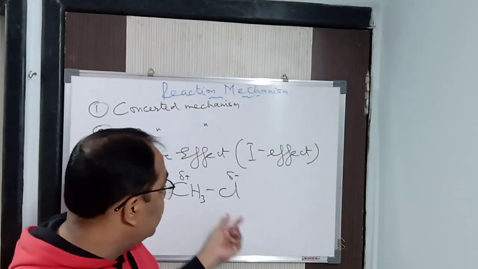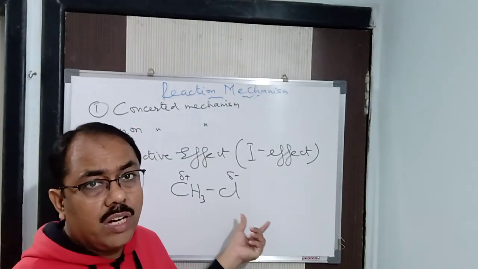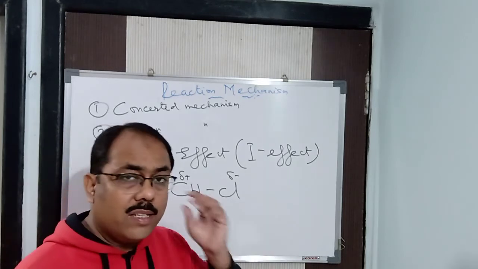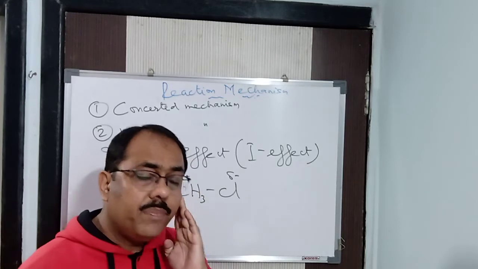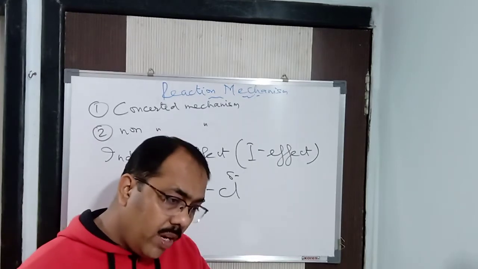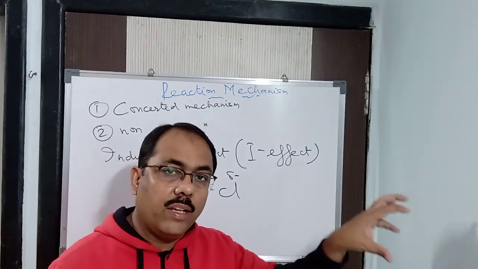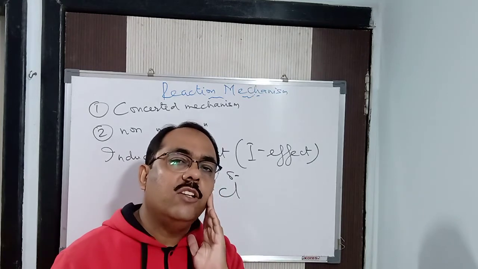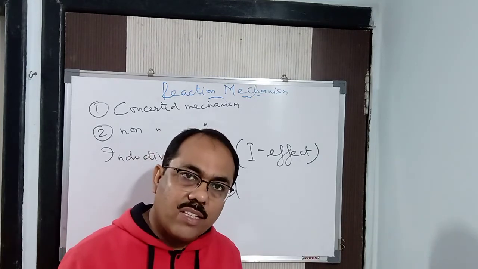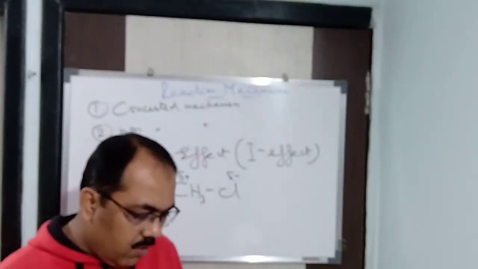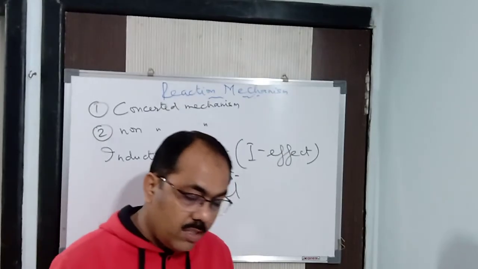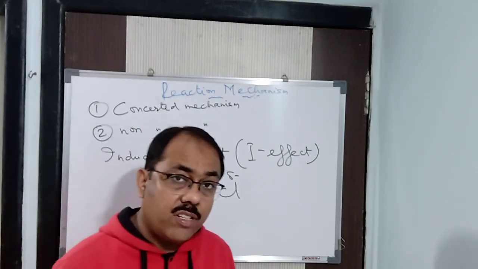So if this group which is attached to the carbon is less electronegative than hydrogen, then instead of pulling the electrons towards itself, it will donate electrons to the carbon atom. Then that is said to have plus I effect. That is called plus I effect. Clear? Now next, I told you already that if you see the characteristics of the inductive effect, there